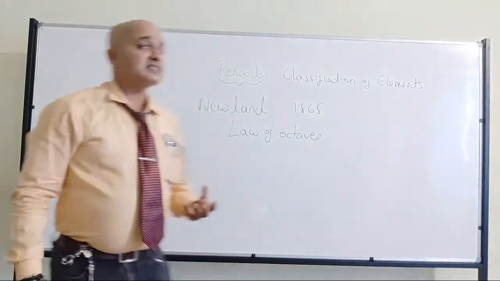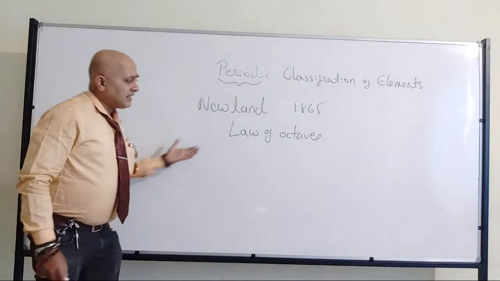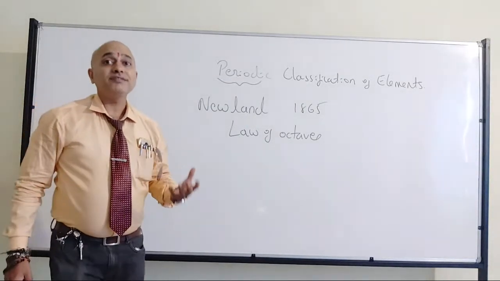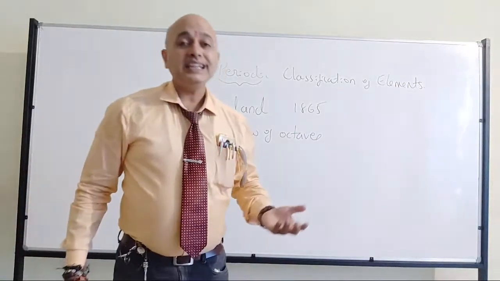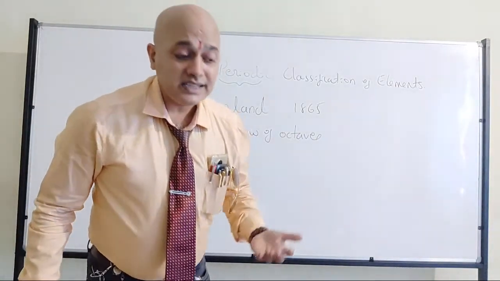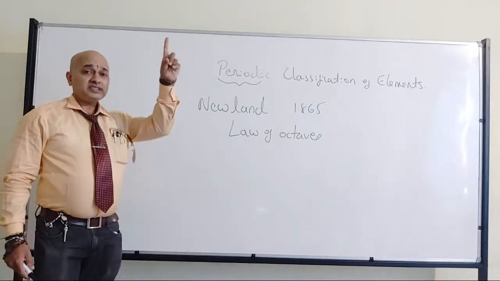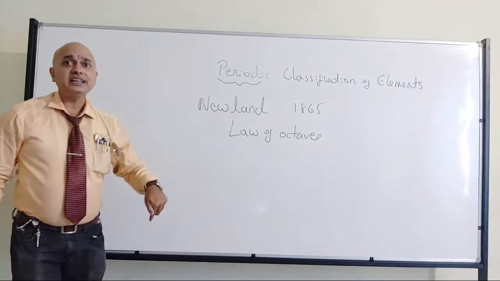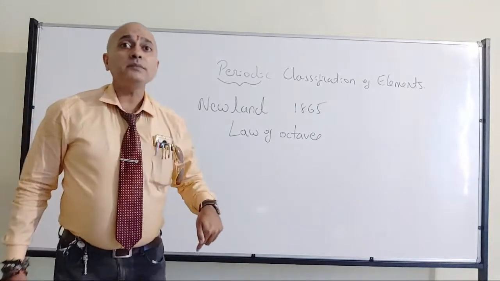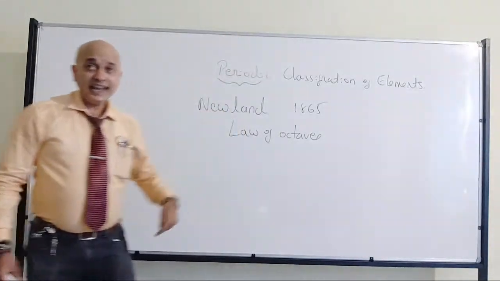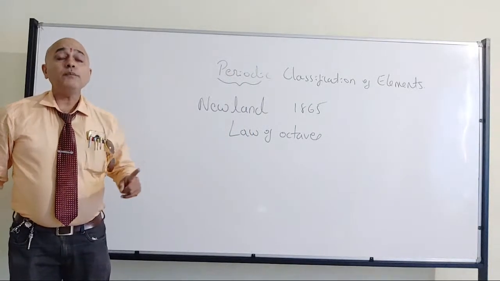It tells that when you arrange the elements in increasing order of their atomic weight, the first element and the eighth element will have common properties.